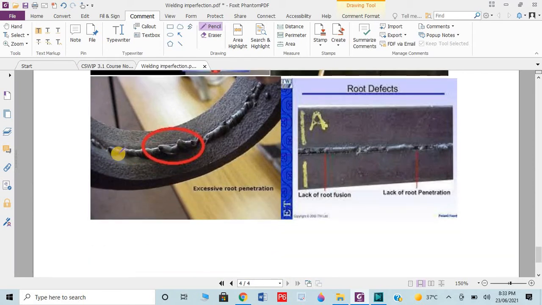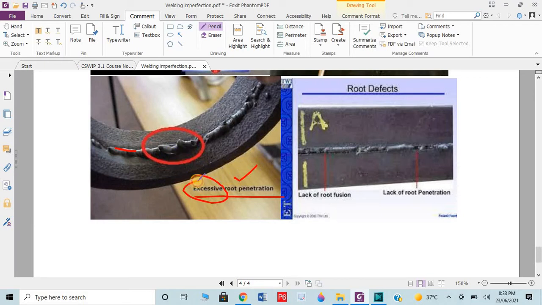Okay, then we have the excessive root penetration. If we have more current at the electrode, then more weld metal occurs, and if it passes through the root face excessively, you can see here these are the prominent and extruded areas of the weld metal. Such a defect is known as excessive root penetration. Excessive means more. Root penetration has a specific area. If it's more, then this problem occurs.